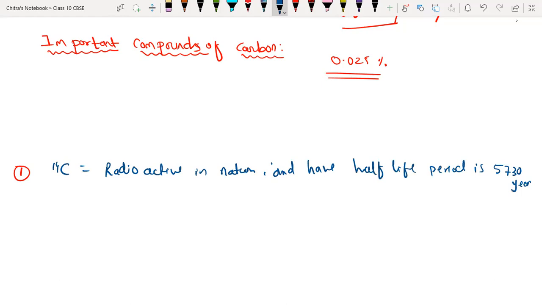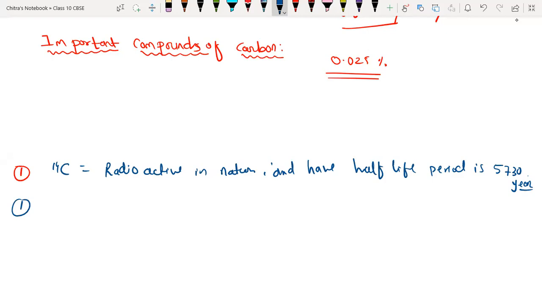It is very important, you have to remember that. If you take any amount, it will reduce to half in 5,730 years. We are discussing carbon-14 only, because it is radioactive in nature. Very important point.